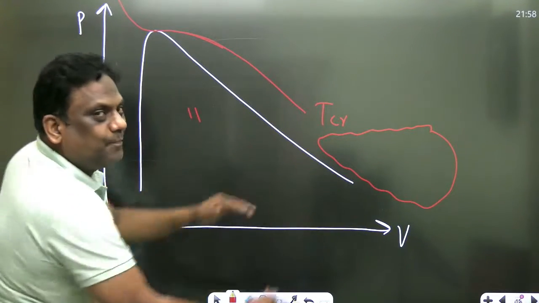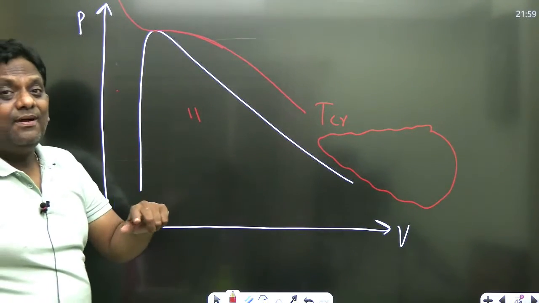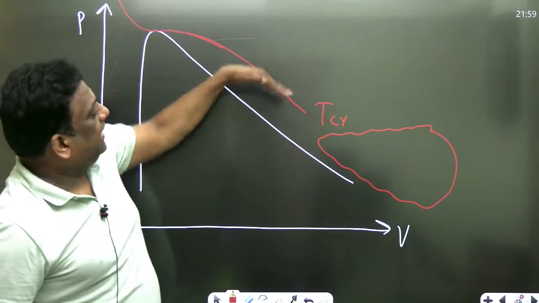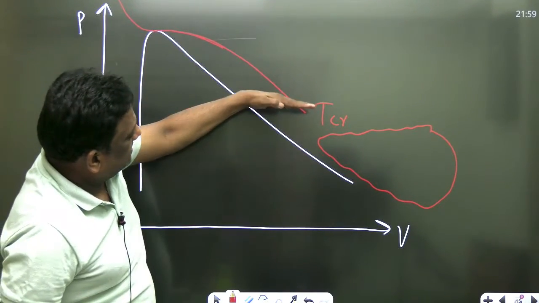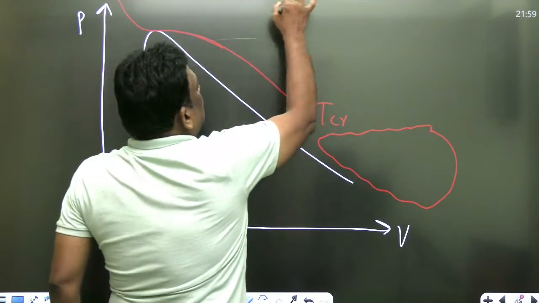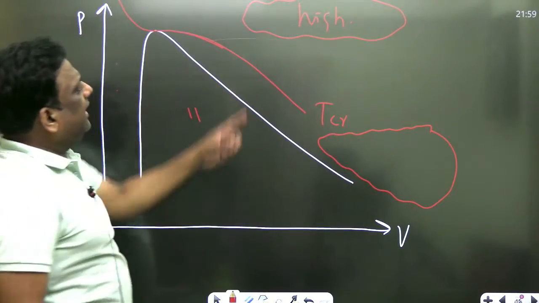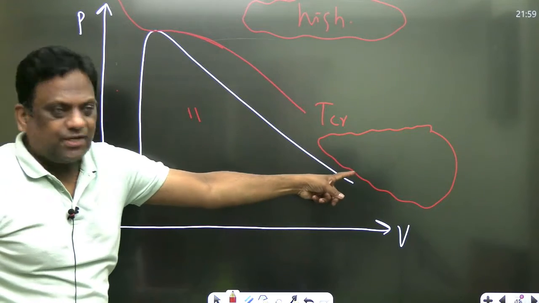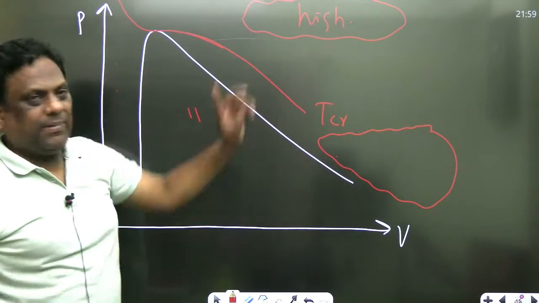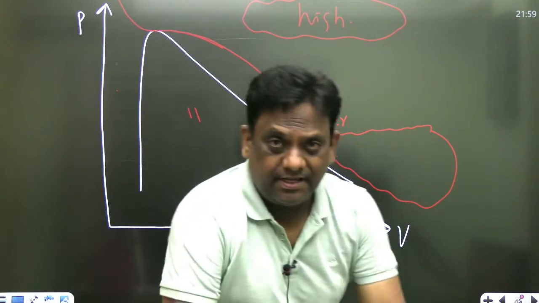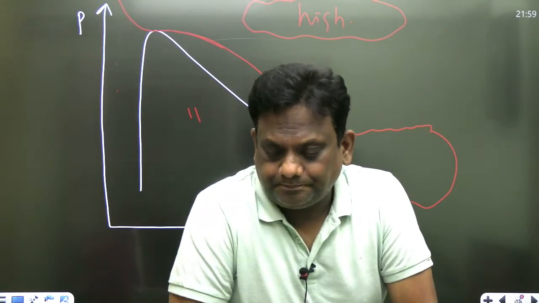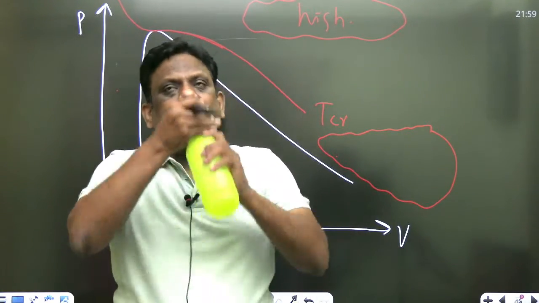Here the pressures are low. At the same time, I also said high temperature. High temperature. देखो, इससे ये temperature ज़्यादा, इससे ये temperature ज़्यादा है. It means high temperature. So therefore, high temperature, low pressure. So here we can apply. But now the question that comes to my mind is, how can we apply?